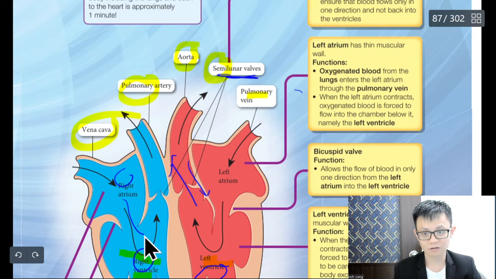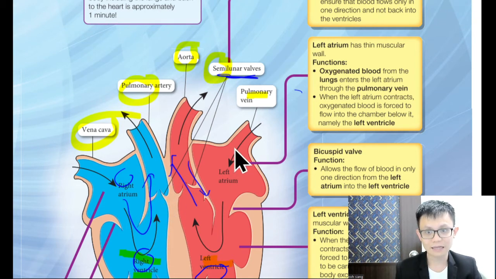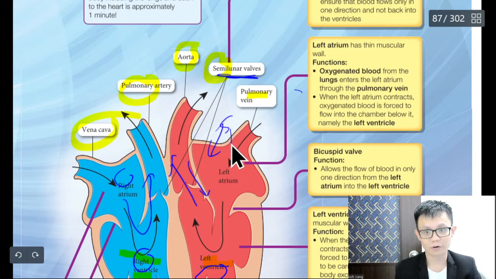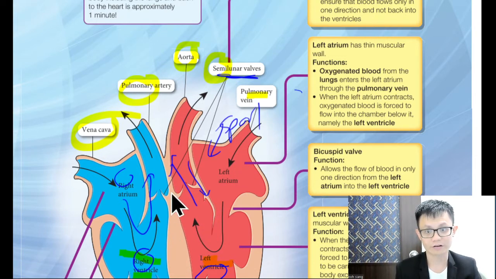The blood goes like this, it means it goes like this. It doesn't go back. If it goes back, this thing will spoil. Spoil means you will die. Heart failure, we call it, correct or not? Suddenly the pump spoils. Spoil means die lah.